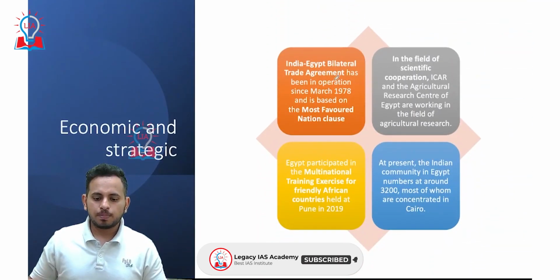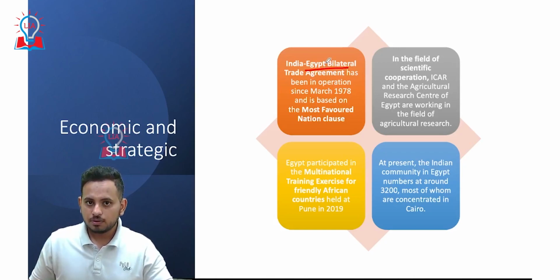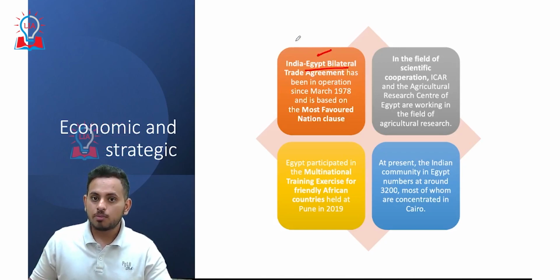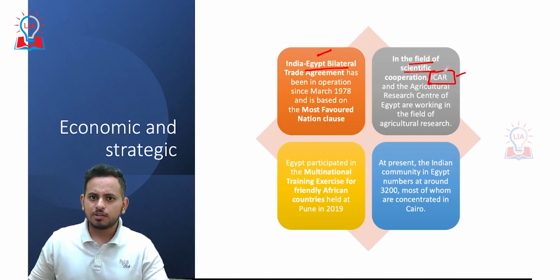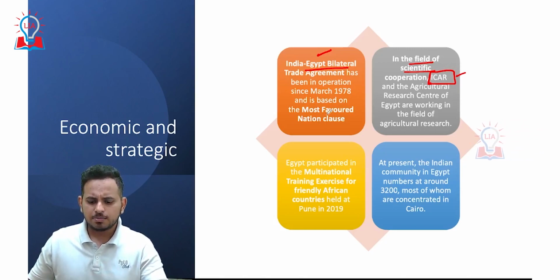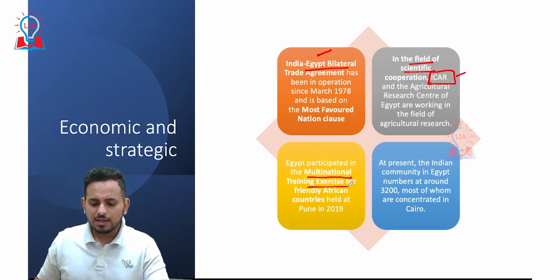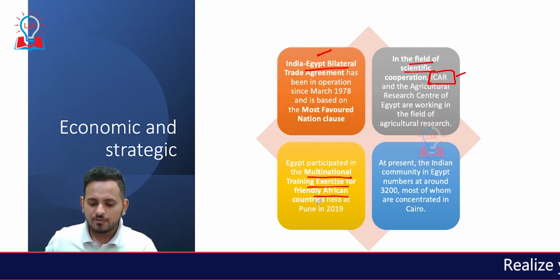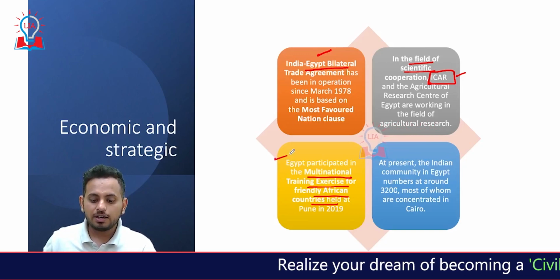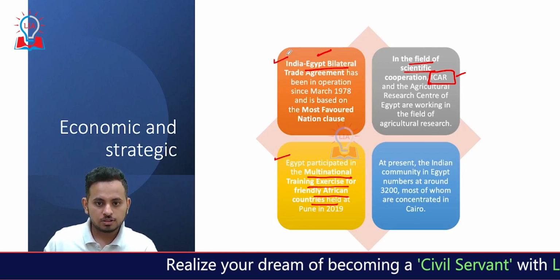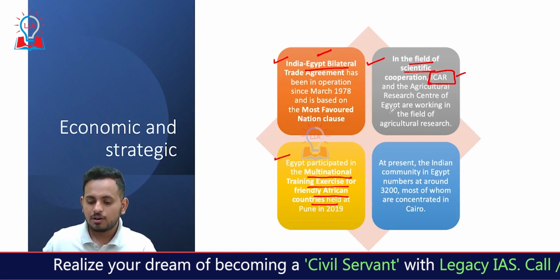India-Egypt bilateral trade agreement. We have the bilateral trade agreement with respect to the economy, that is trade. India has a very good relationship with Egypt, and with respect to science, we have ICAR, the Indian Council of Agricultural Research, which is conducting some experiments and has been involved in some innovations with respect to India and Egypt. We also have multinational training exercises with respect to the friendly African countries. So that is the defense relationship we're talking about here. So we have a great defense relationship, very good trade relationship, and very good development of science and technology.